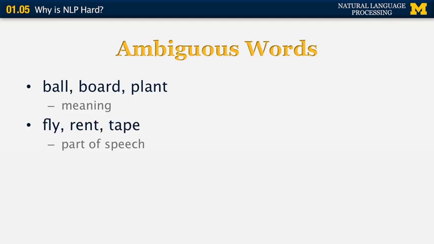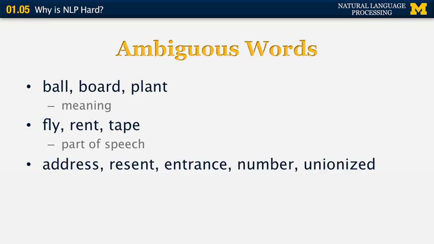What about the words fly, rent, and tape? Well, they can also be ambiguous, but in a different way. They don't just have different senses, they also have different parts of speech. For example, a fly can be a noun and to fly can be a verb. A rent is a noun, to rent is a verb. So this is a difference in part of speech. And the third category is the words that I'm just showing you here. Try to pronounce those words and see what they have in common. Just give it a try, and on the next slide I'll explain what they have in common.